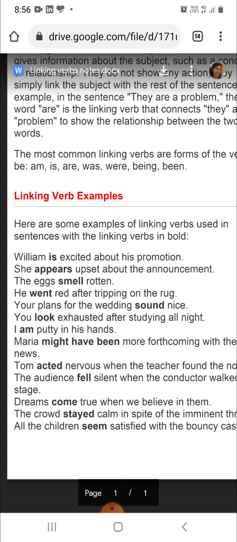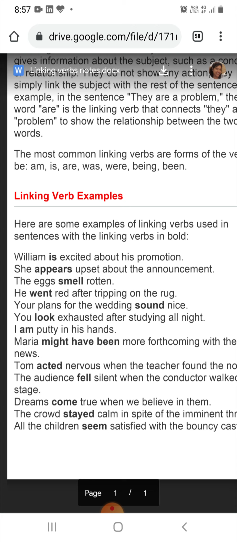Let us take one more example. You look exhausted after studying all night. Now this is a situation which shows the action of getting exhausted. Exhausted means looking tired. तो पूरी रात जाग के पढ़ाई की, इसीलिए मुंह थोड़ा सा exhausted, थका थका सा लग रहा है. So looking is an action, but here it is a connection between the subject you and the condition studying all night or getting exhausted.